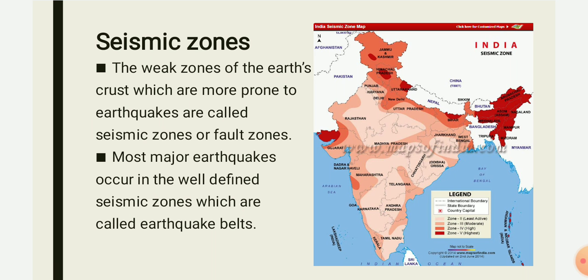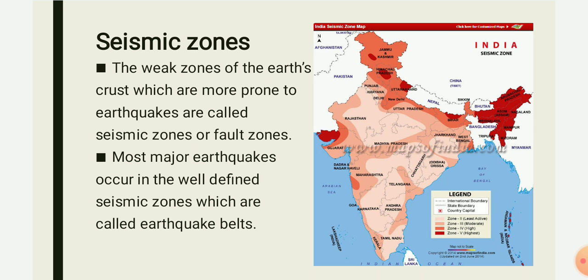As you will see in the image I have given of our Indian map, the Indian map has been differentiated into different zones, like zone 2, 3, 4 and 5.